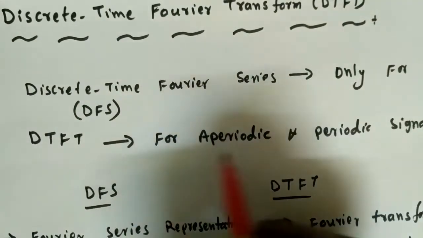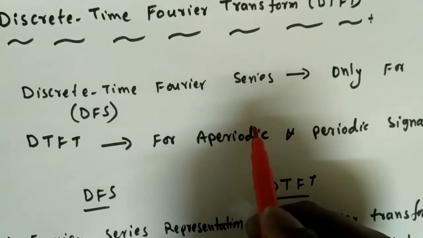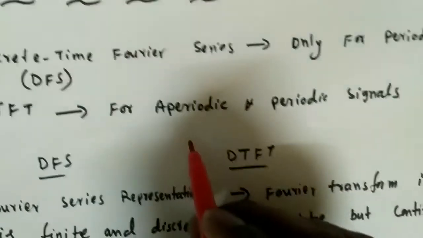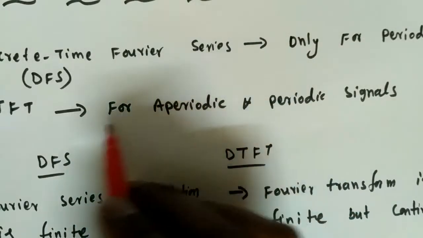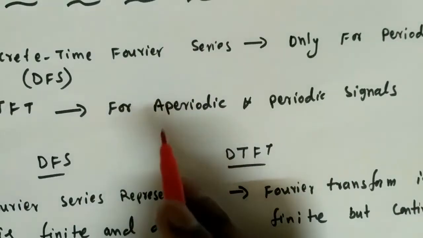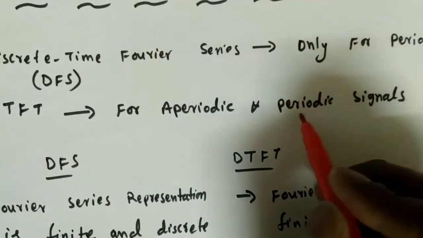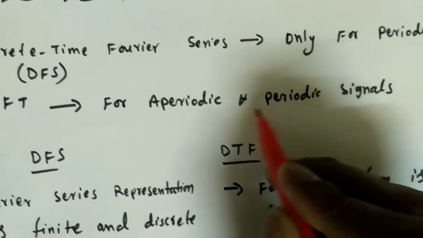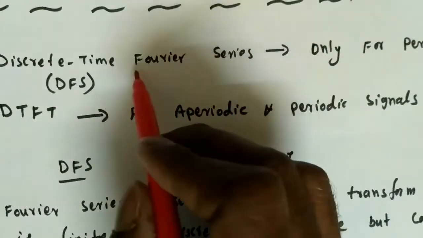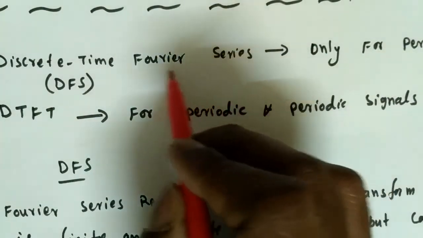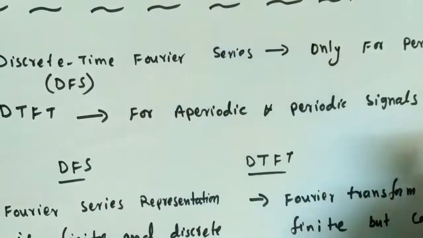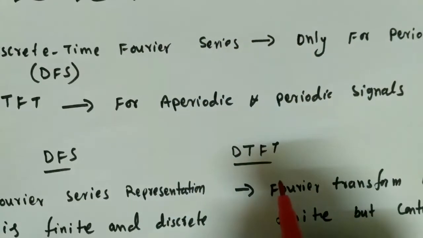For aperiodic signals, we can find the discrete time Fourier transform to analyze either the system or signals, etc. And the discrete time Fourier transform we can also find for periodic signals. Generally the Fourier series is a representation only in the time domain.